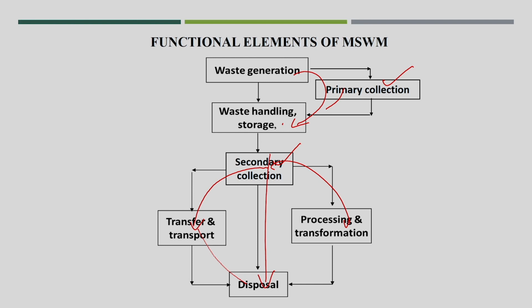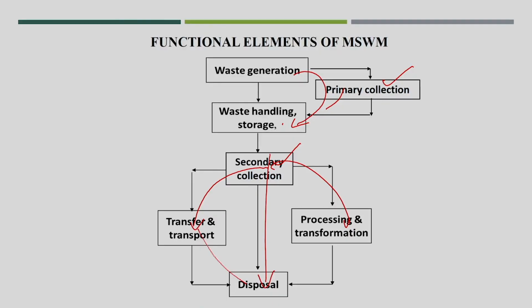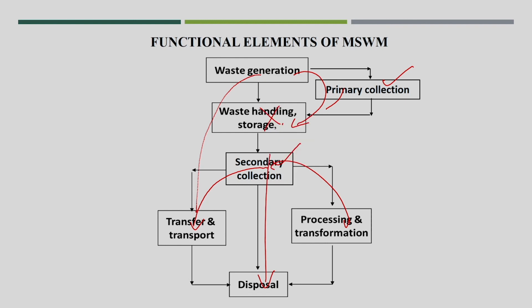It is also possible that, because different services are now available, house-to-house collection has started with mechanical vehicles. So we may not require dustbins, and the waste will go directly from the generation site to the transfer stations, and from the transfer station to either the processing sites or the disposal site. In this case, this is considered primary collection, and the transportation is mostly on outside roads or highways up to the disposal site.